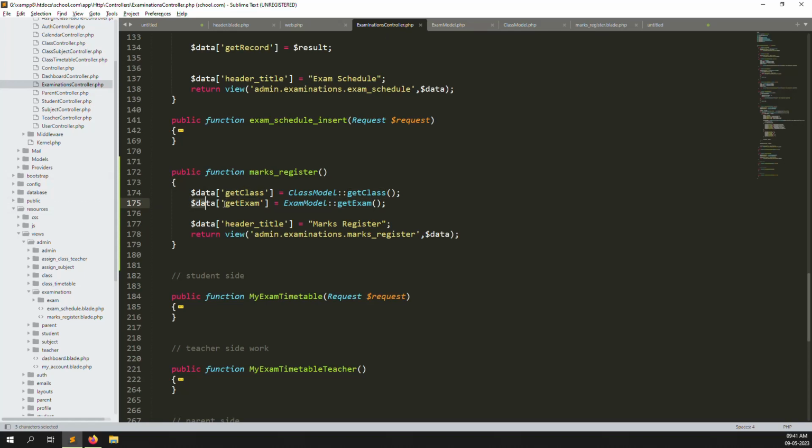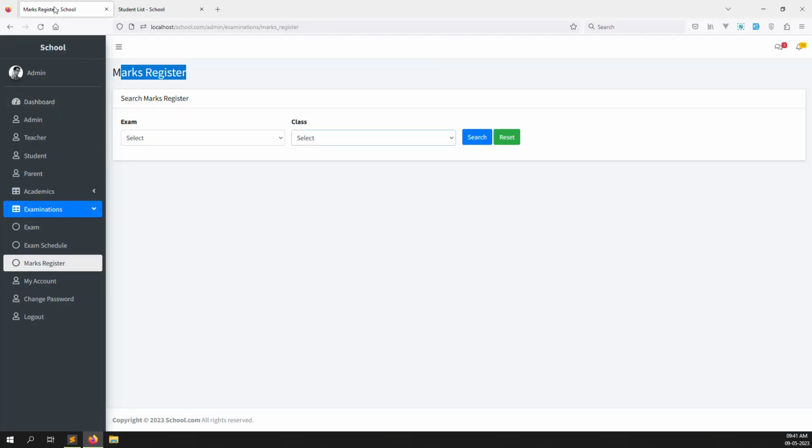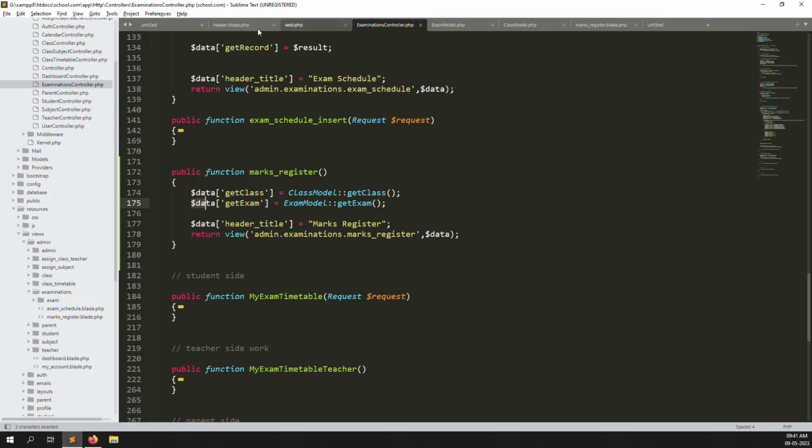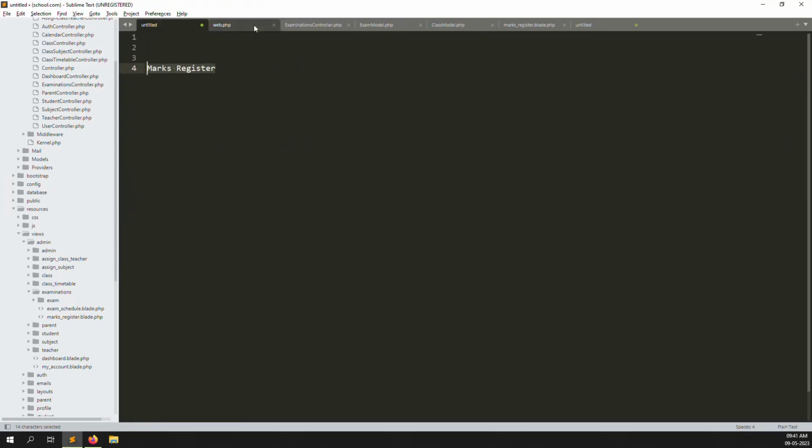This data we have passed inside views, and I already provided the header title equal to mark register. So you can see it here, mark register dash schools. Okay, I think now it's clear. Just let's make a reset button. So open the same page, go back again, and we can change these routes. I can close this one, we don't need it now.